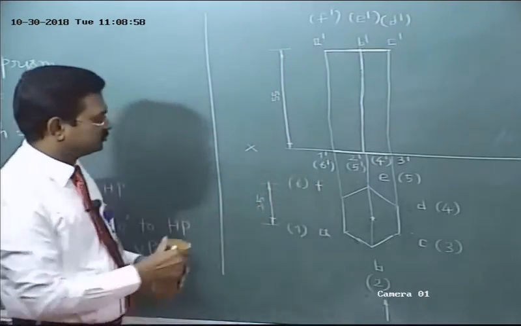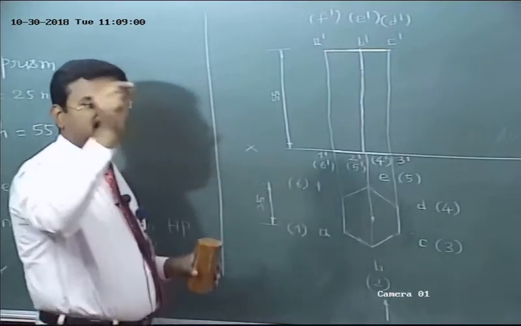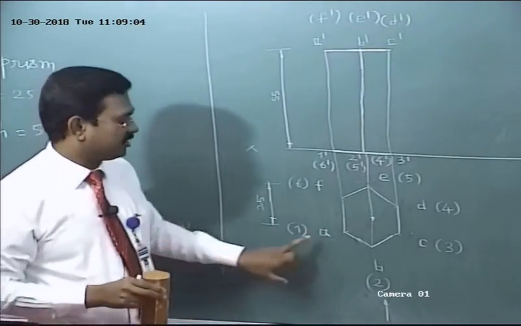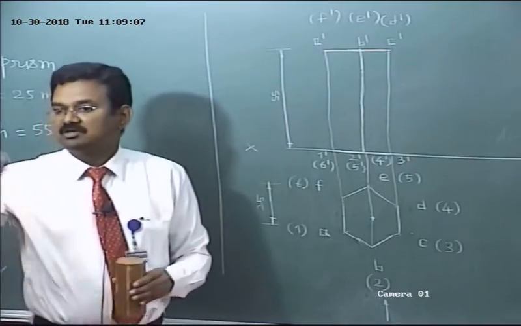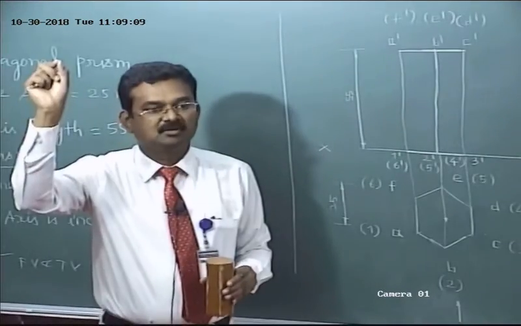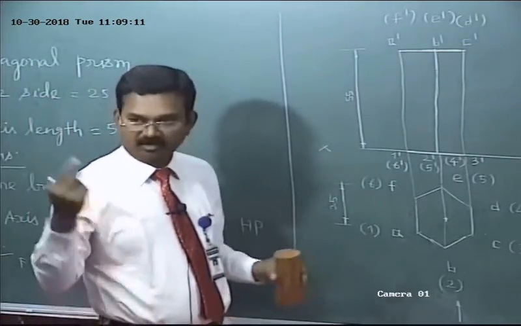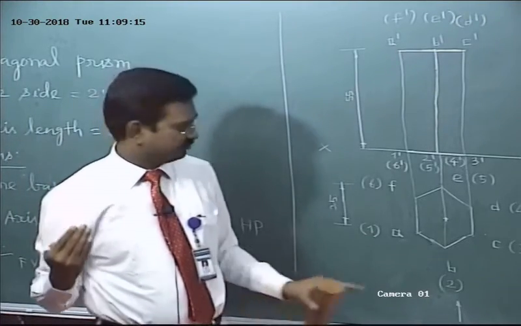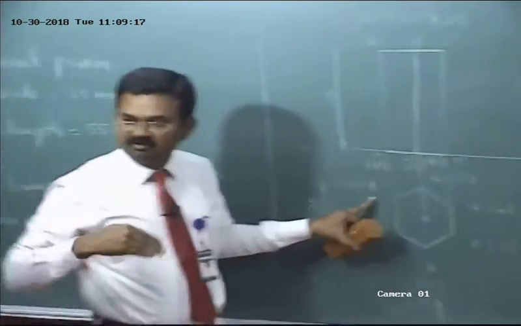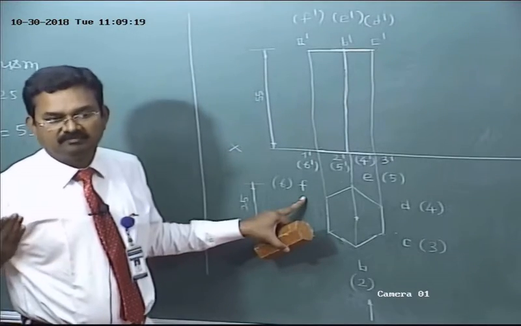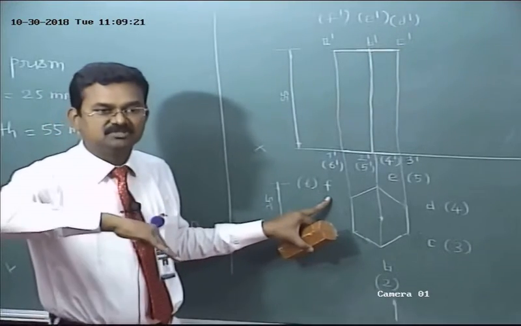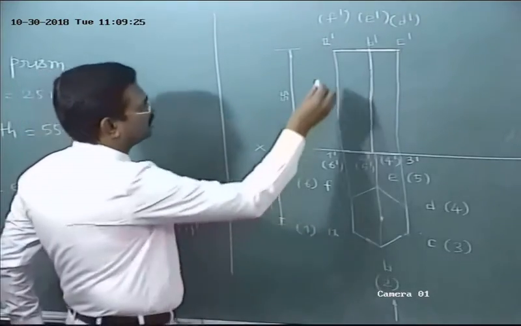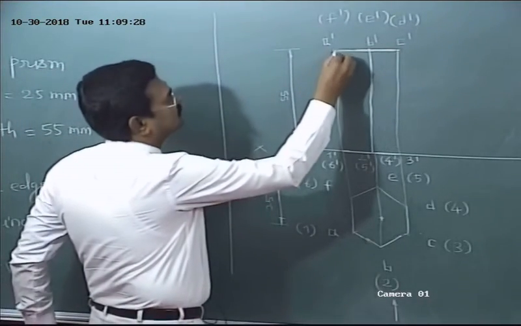So here F6, the invisible side, should be represented by using dashes. A1, the visible longer edge, should be mentioned by using a continuous line. Here the continuous line coincides with short dashes, so the visible side coincides with the invisible side. As per the rule, you have to show only the visible side, the continuous line. So darken A dash 1 dash.